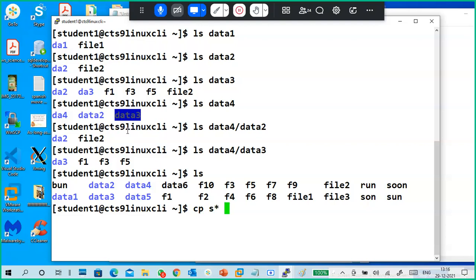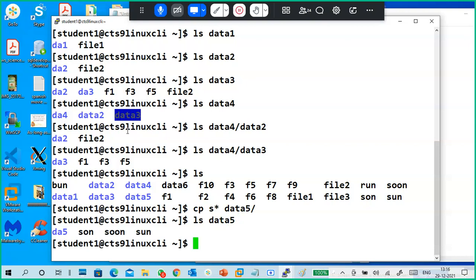cp s star, copy into my data4 or maybe data5 directory. ls data5. See, all files that start with s. Now cp all files that end with un: bun, run, sun, three things are there.